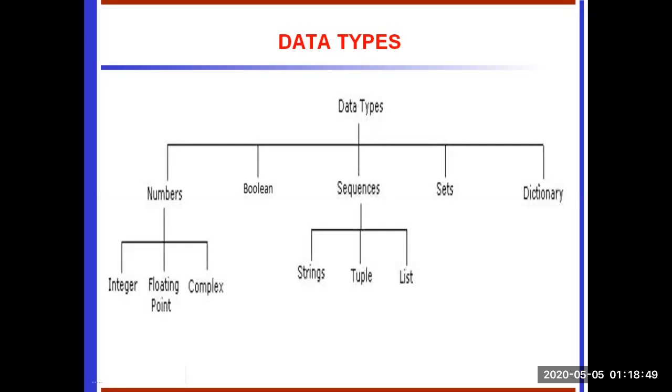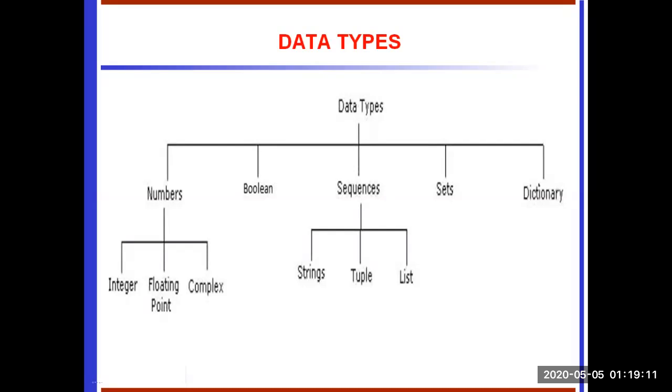Sometimes we are going to perform complex operations, so there is a special data type, complex. Then the boolean: it represents true or false. True means 1, false means 0. It is an integer representation.